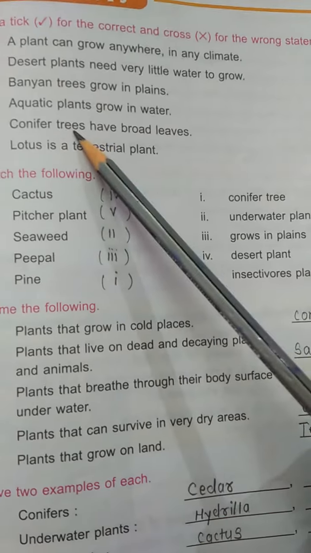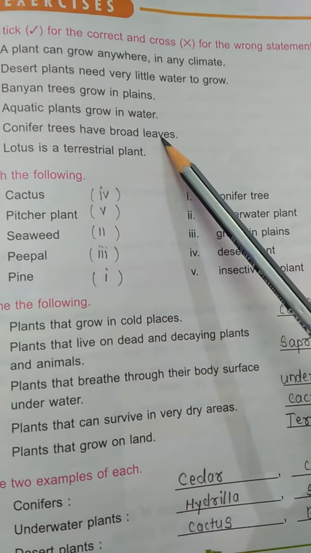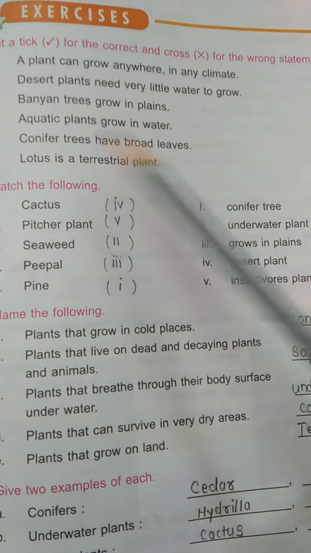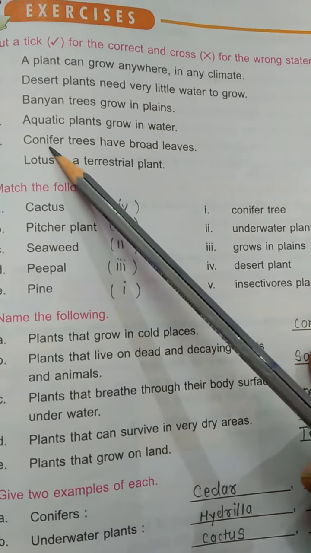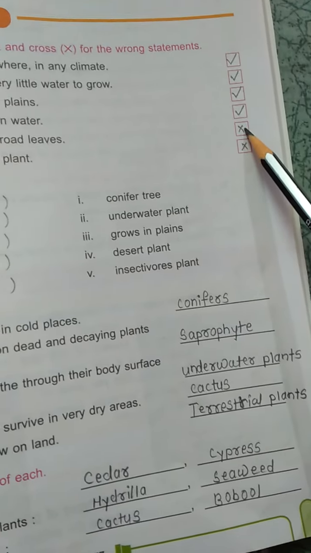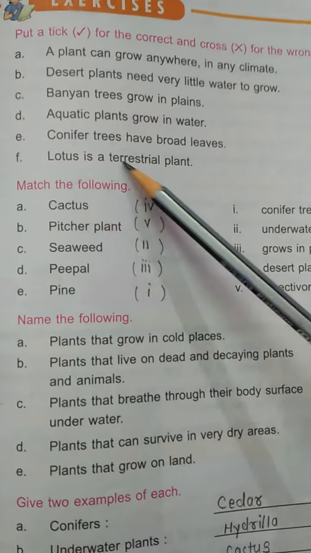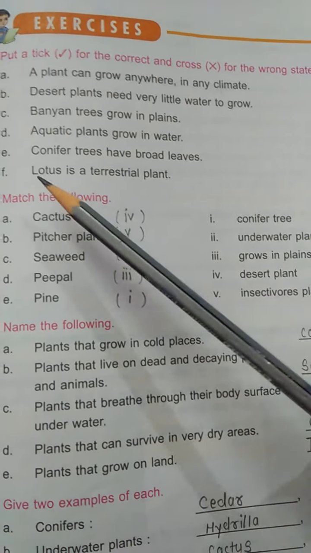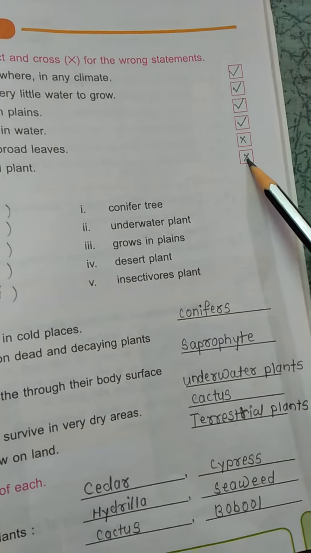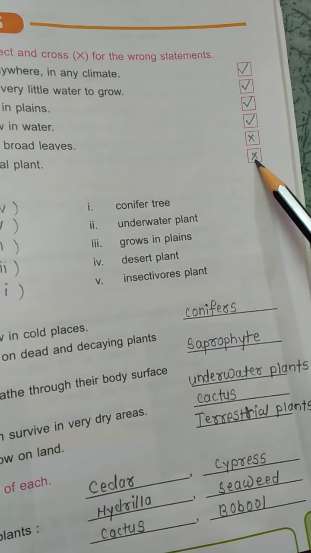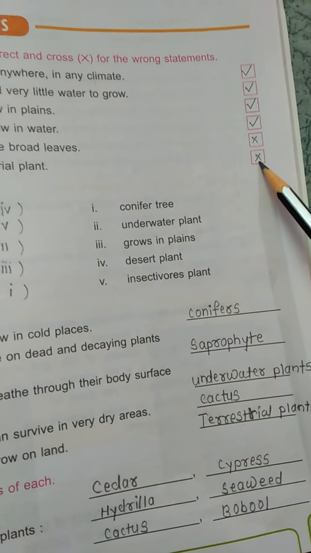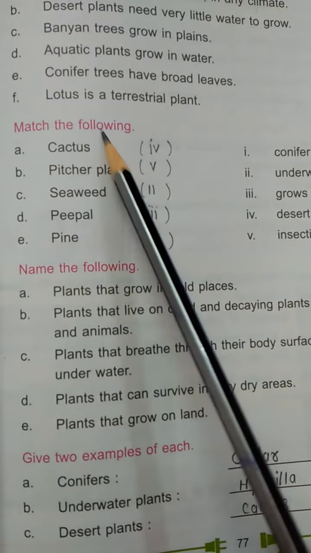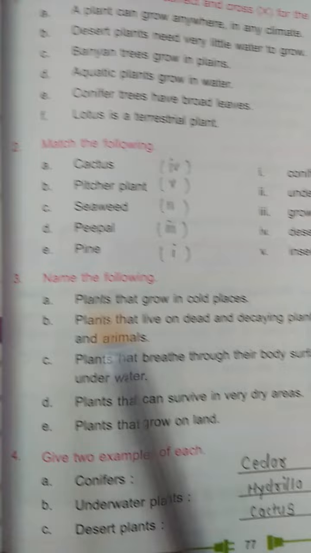Then conifer trees have broad leaves. No, this is the wrong sentence because conifer trees have cone shaped leaves. That's why we have to cross here. Then lotus is a terrestrial plant. This is also a wrong statement because the lotus plant is an aquatic plant. That's why we have to cross here. Then let us see the match the following.